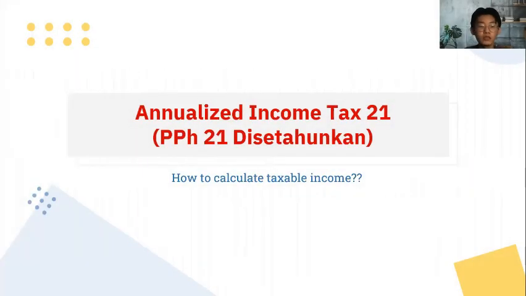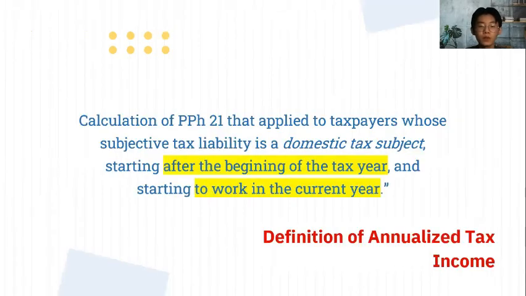Okay, the next material is about Annualized Income Tax 21, or in Indonesia we call it PPh 21 disetahunkan. The definition of annualized income tax is the calculation of PPh 21 that applies to taxpayers whose subjective tax liability as a domestic tax subject starts after the beginning of the tax year and who start to work in the current year.